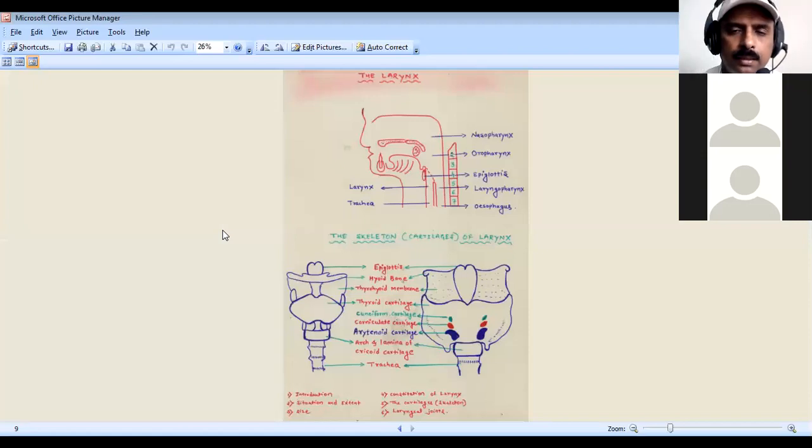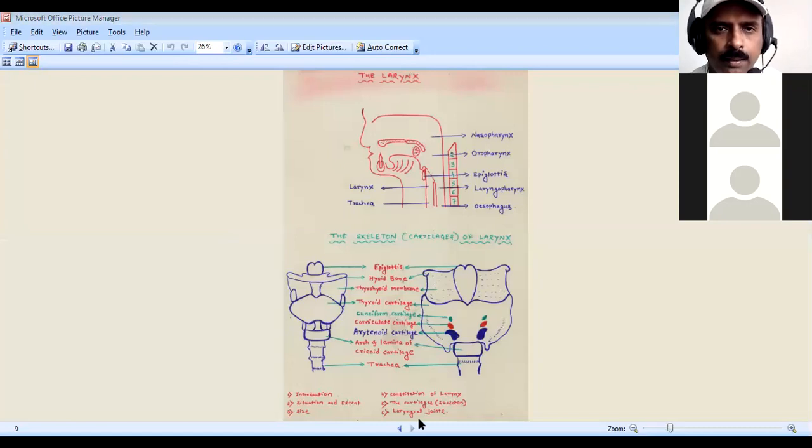Okay. Next, you have to tell about the pharynx. In that, you have to remember the three parts of the pharynx: nasopharynx, oropharynx, and laryngopharynx.